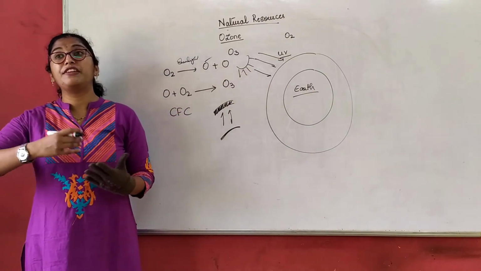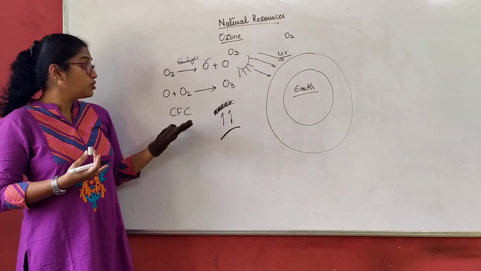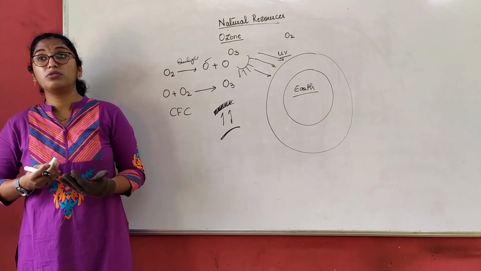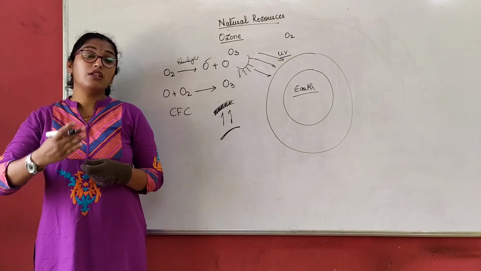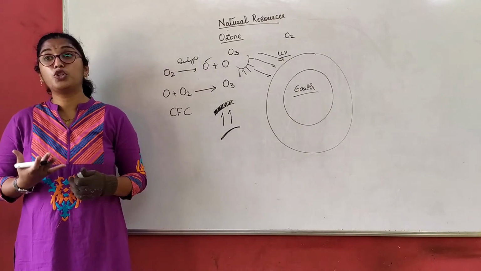So there are a few different measures which were taken. So this is why there is a threat to the ozone layer, not only because of chlorofluorocarbon, but also because of nuclear explosions.